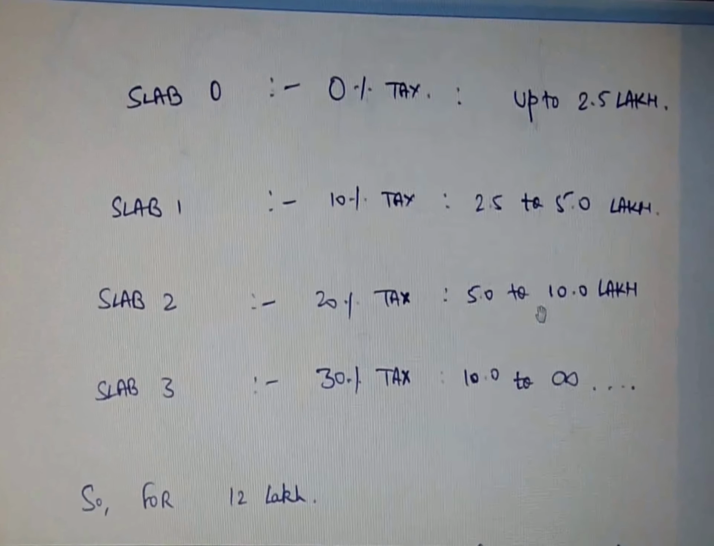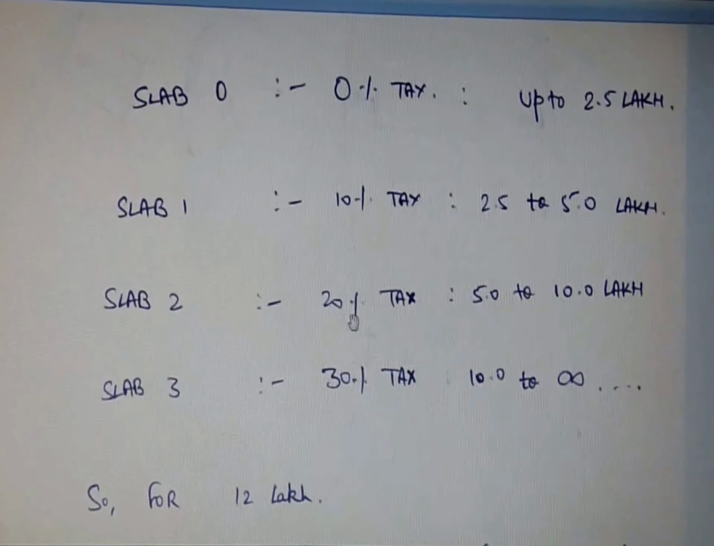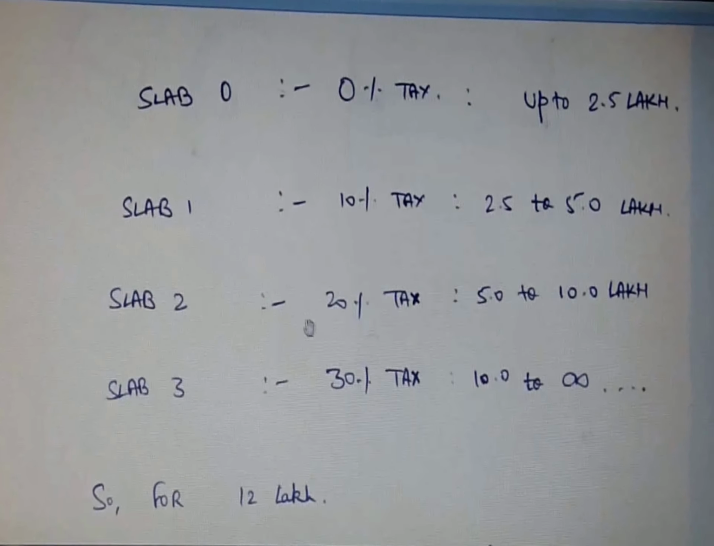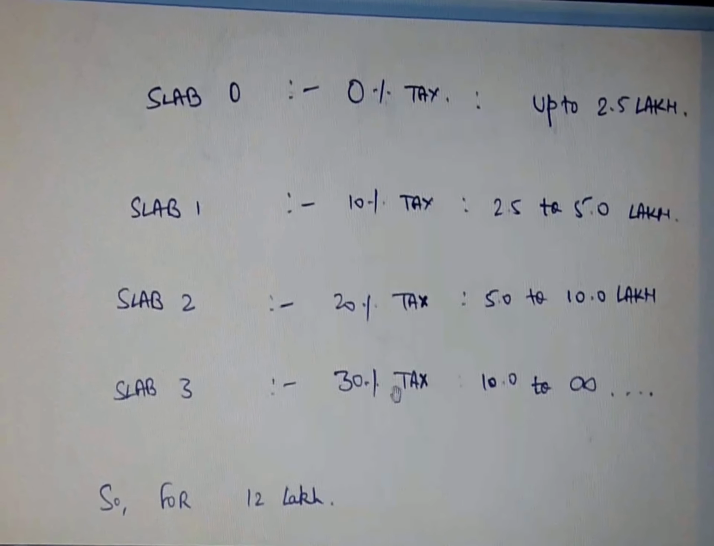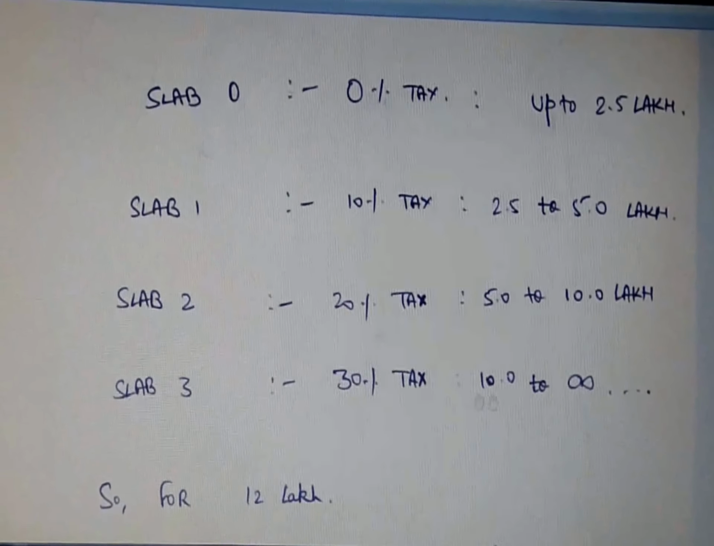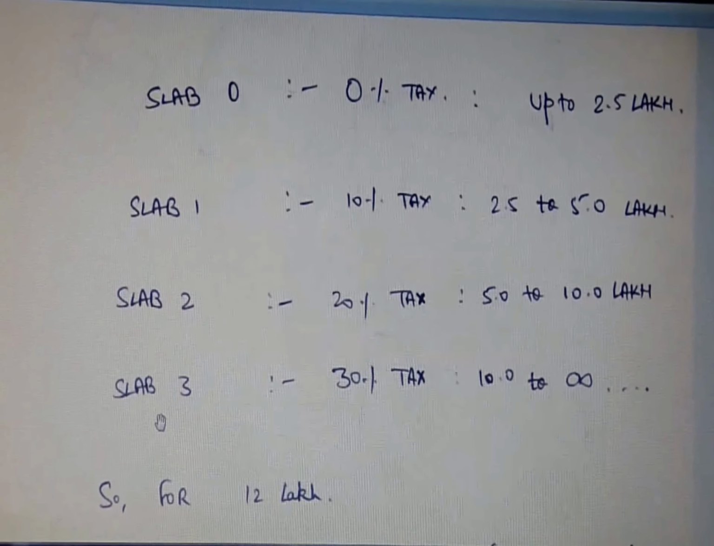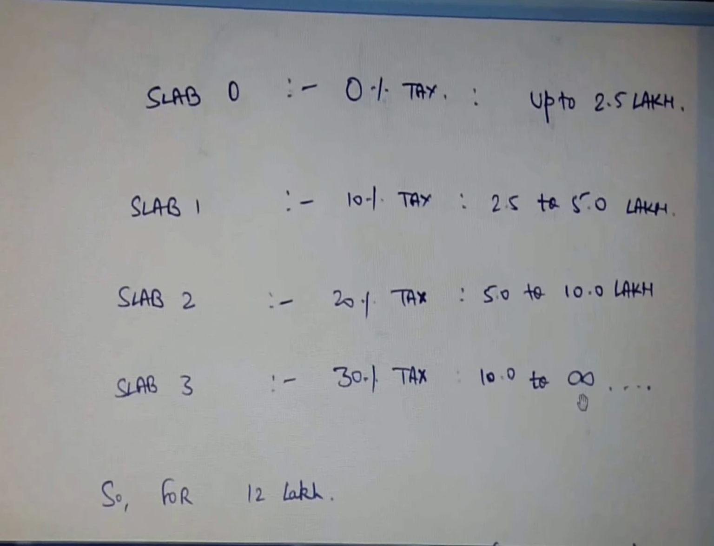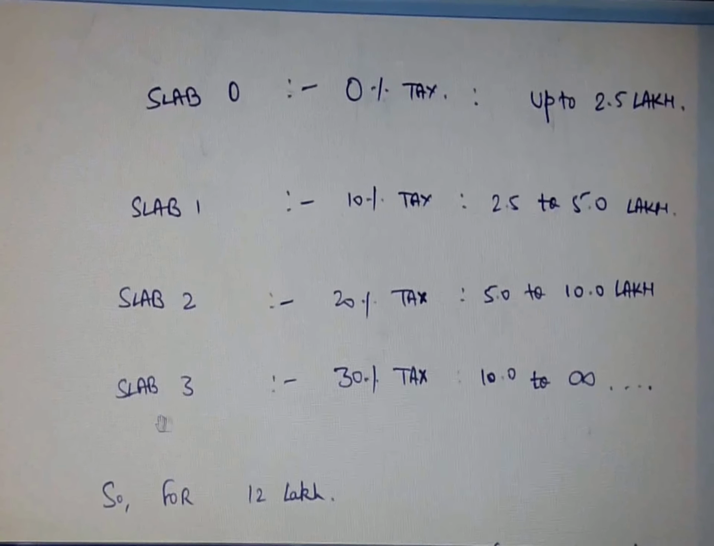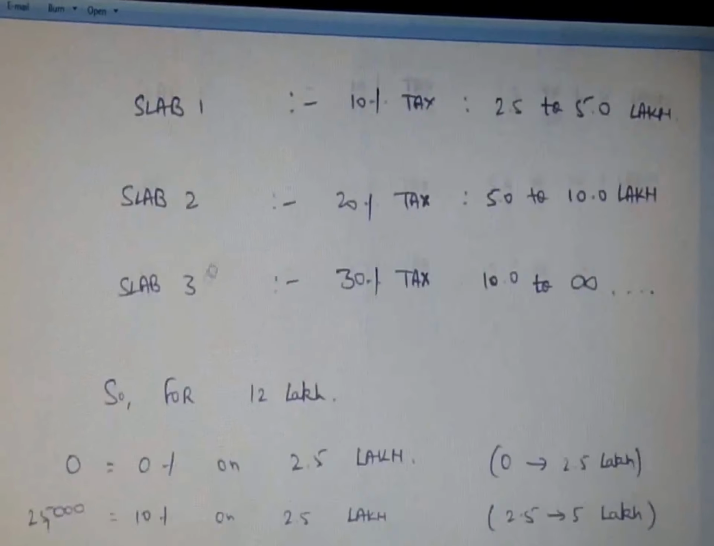If your total income is up to 10 lakh rupees, then you fall till slab 2, and your income will be calculated on a different basis, 0, 10 and 20% respectively. And if your total income is more than 10 lakhs, then you fall under slab 3 also. The tax calculations will change once again, and it is 10 lakhs to infinity. Slab number 3 will start once you cross 10 lakh rupees of annual income.